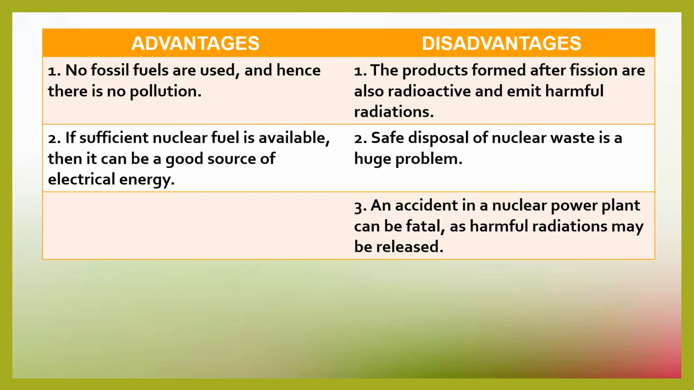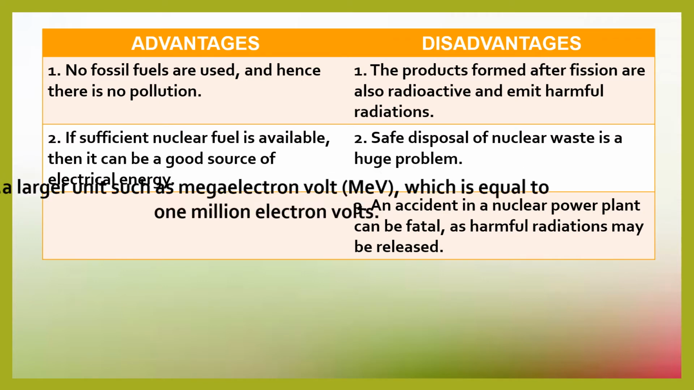Another huge problem is the safe disposal of nuclear waste. We just cannot take it and throw it in the dustbin. It has to be disposed of carefully. And another disadvantage is that an accident in a nuclear power plant can be fatal. We can have a huge number of deaths as harmful radiations may be released.